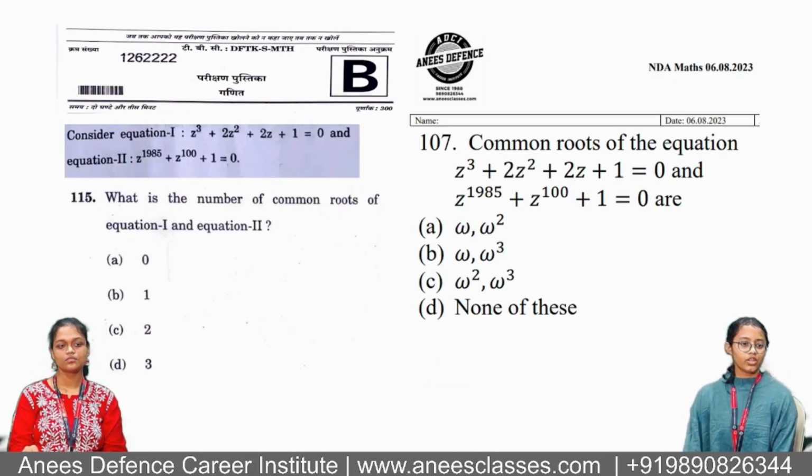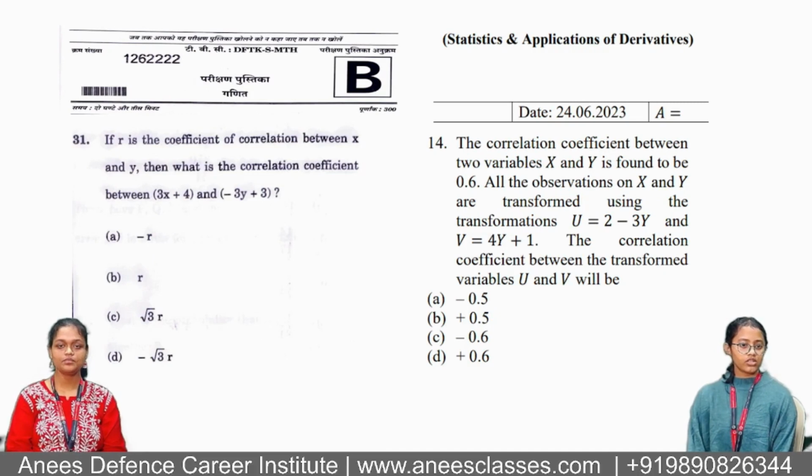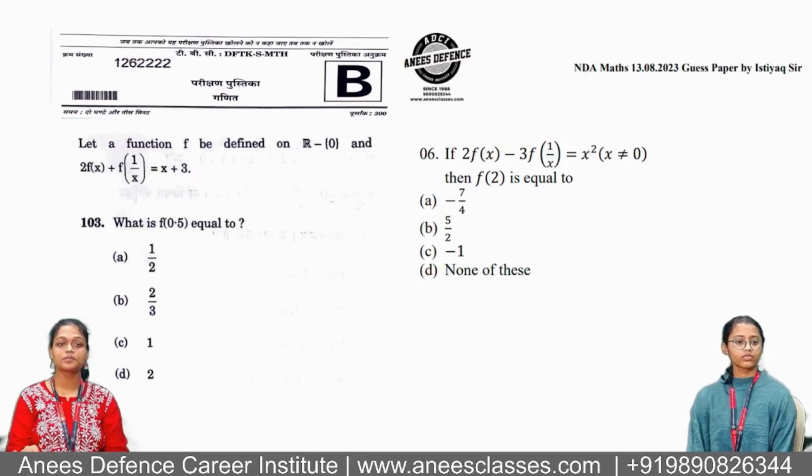In the 115th question of NDA, it was based on complex numbers, as well as in the 107th question, it was based on complex numbers and on the topic of common roots. This test was again taken in August by ADCI, which seemed to have appeared in the September attempt. In the 31st question of NDA, it's discussing statistics, as well as in the 14th question, it's discussing the same. This test was taken back in June, which appeared in the NDA attempt.